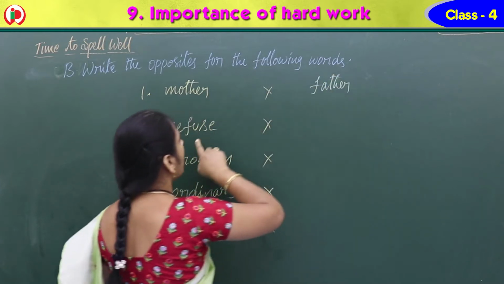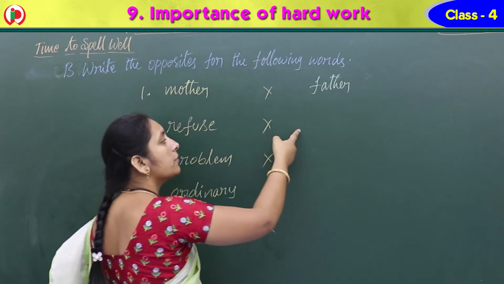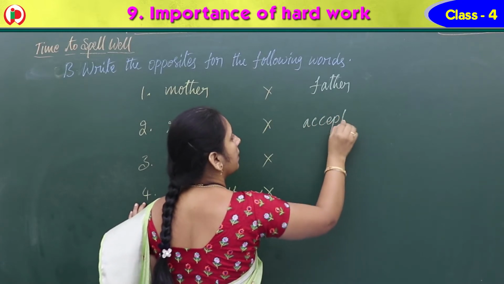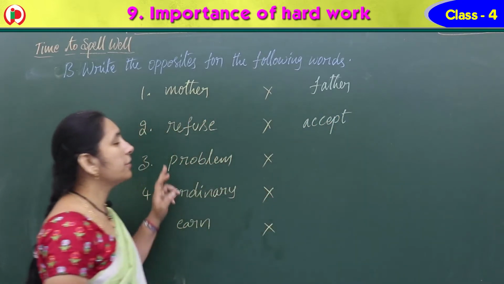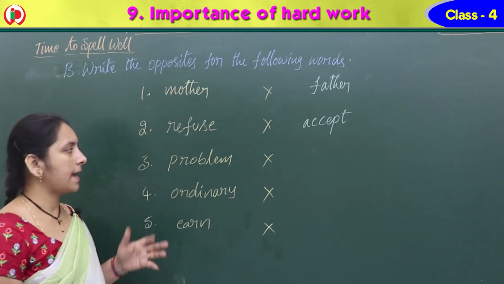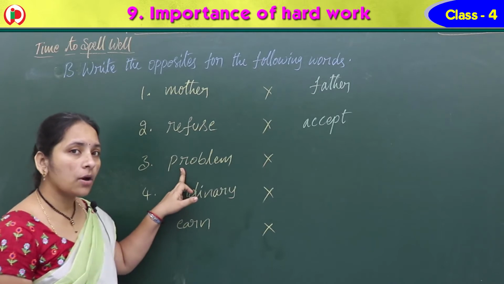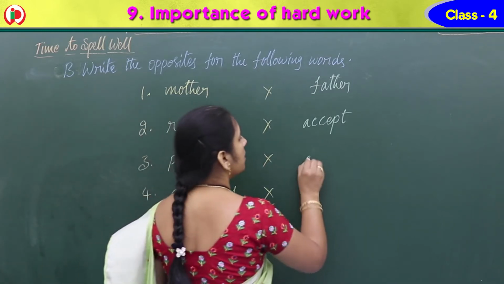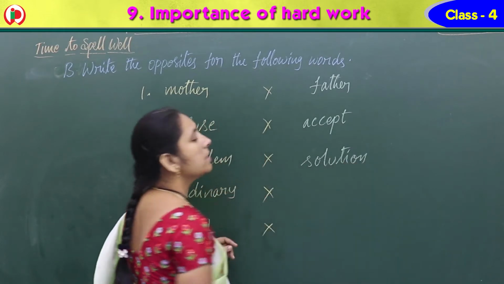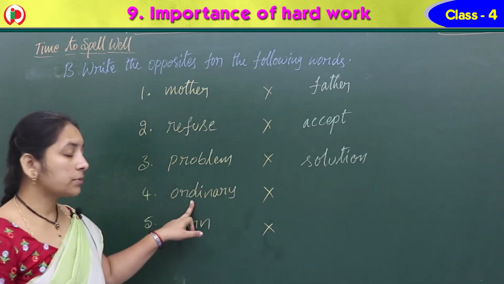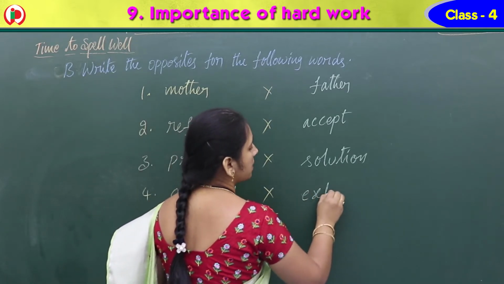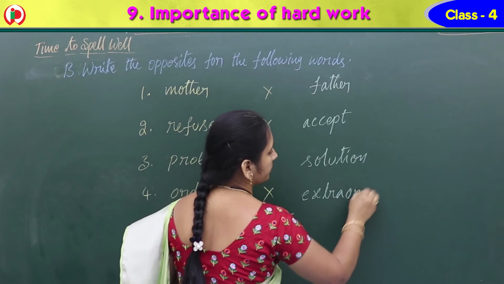And next one, refuse. Refuse, opposite accept. Refuse means not accept, not willing. So opposite accept. Problem. For this, opposite solution. Problem, solution. And next one, ordinary. For this opposite word, extraordinary.